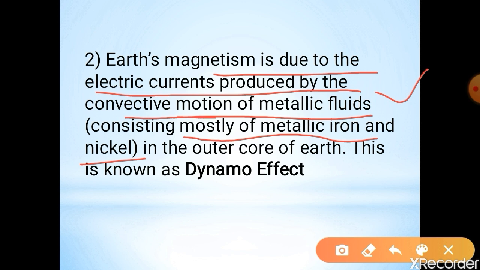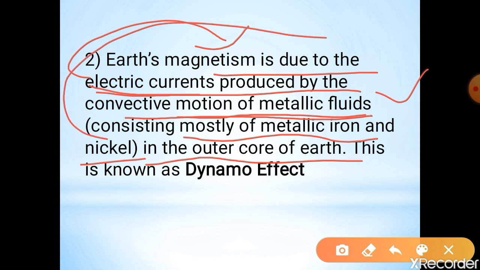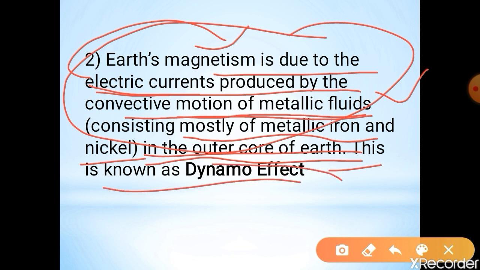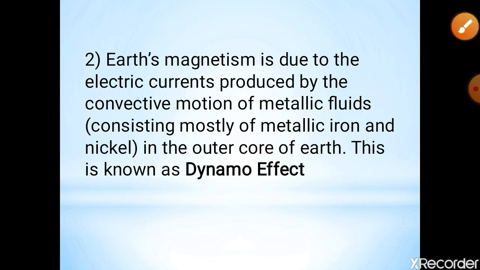Due to that motion of metallic fluids, the electric current is produced. That electric current produces the magnetic field. So this is all done in the outer core of the Earth. This is known as the dynamo effect.